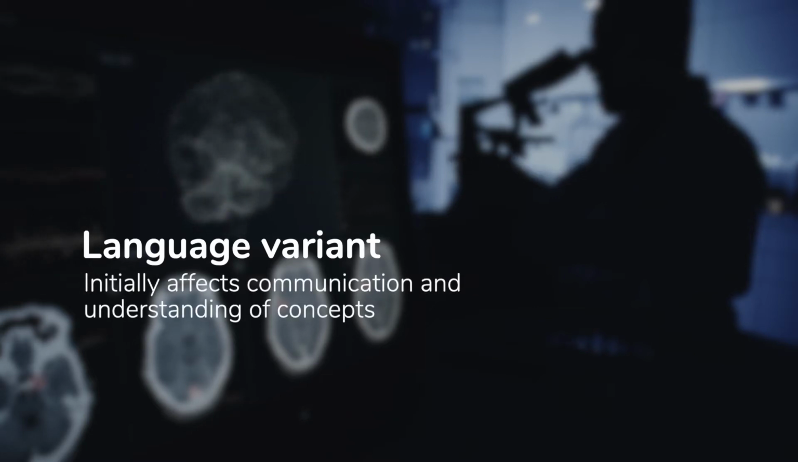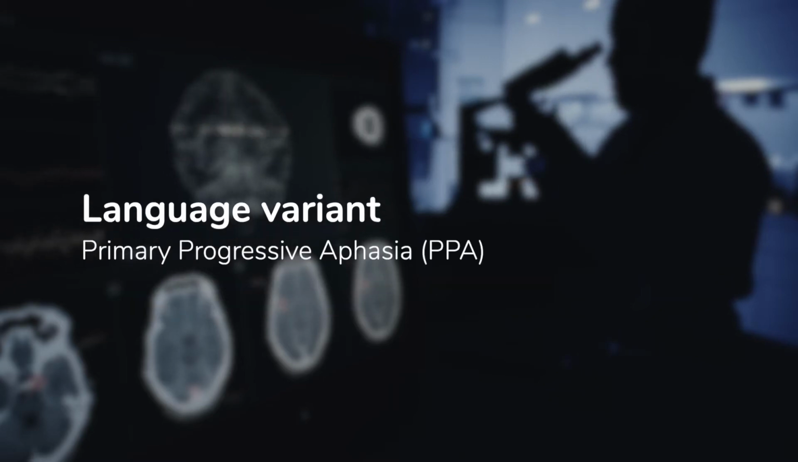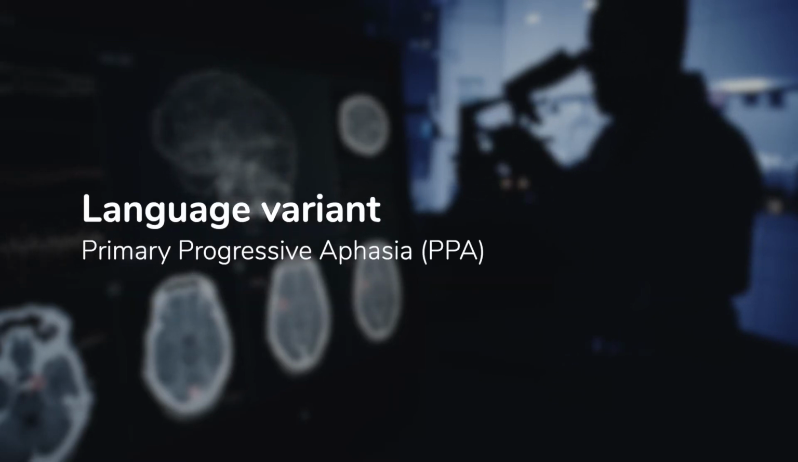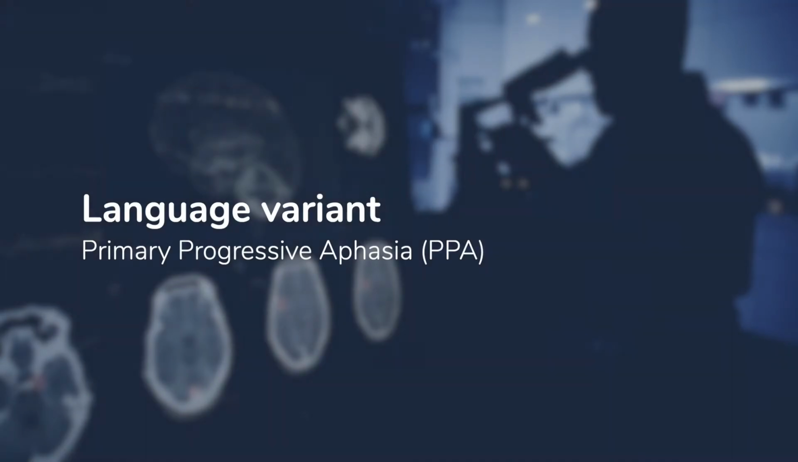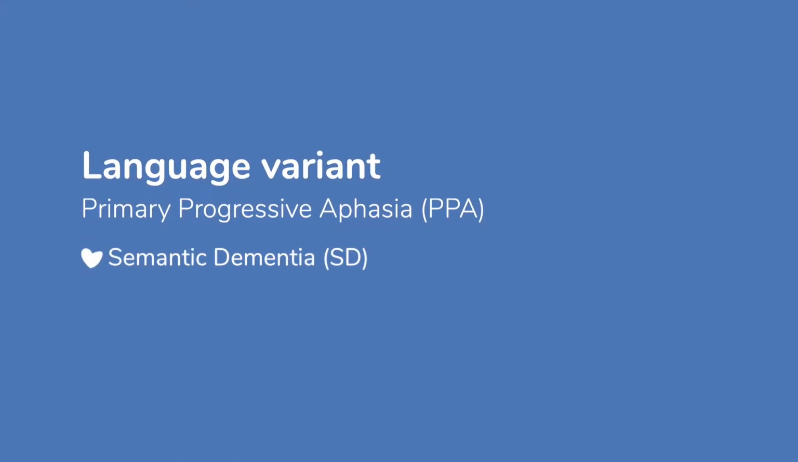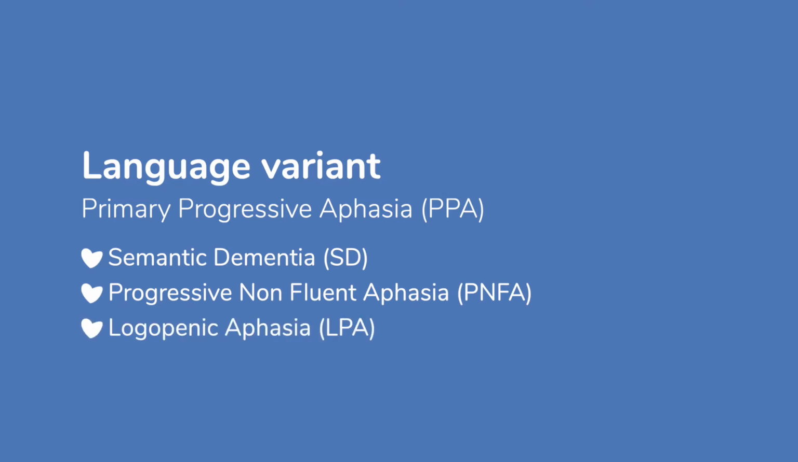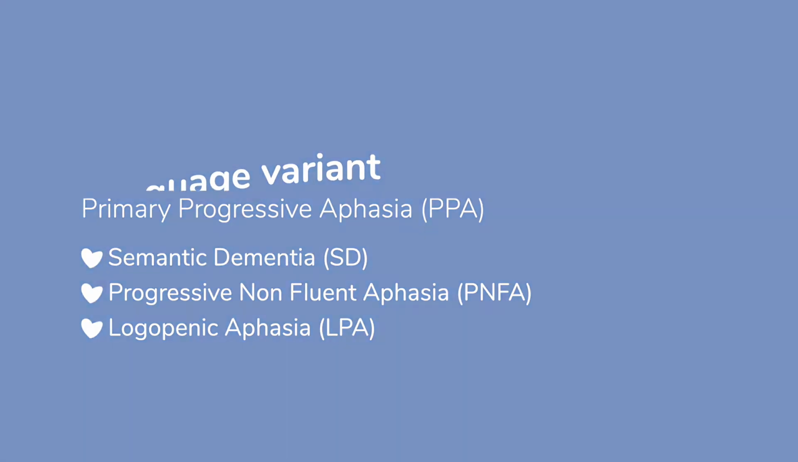concepts. The language variant, known as primary progressive aphasia, PPA, has three subtypes called semantic dementia, SD, progressive non-fluent aphasia, PNFA, and logopenic aphasia, LPA. FTD does not typically affect memory in the early stages.